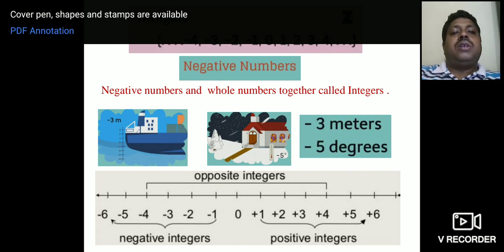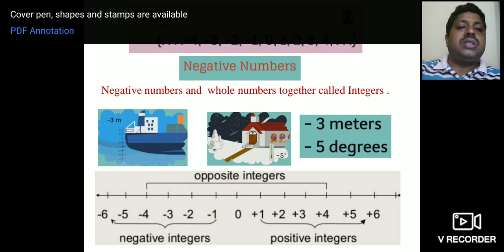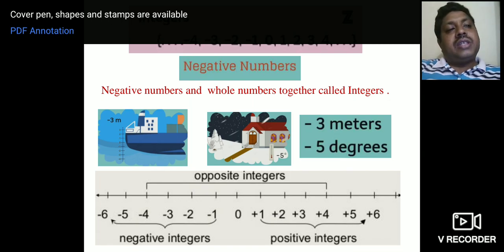For example, the depth of the ocean can be represented as negative. Consider the seabed: above sea level is positive integers, below sea level is negative integers. Temperature is also an example: minus 5 degrees centigrade, minus 6 degrees centigrade, minus 39 degrees centigrade.